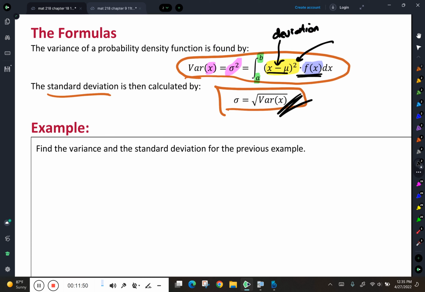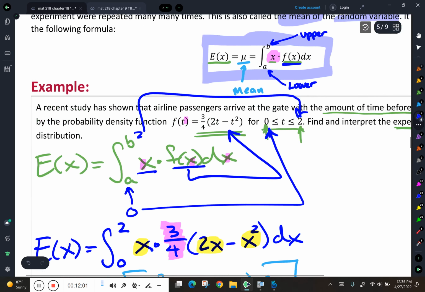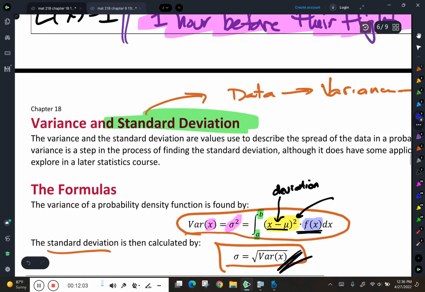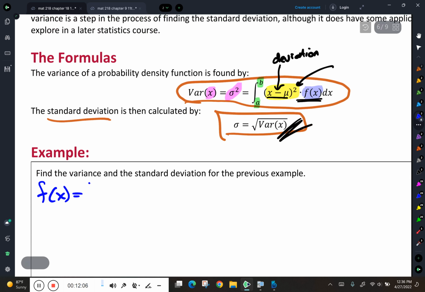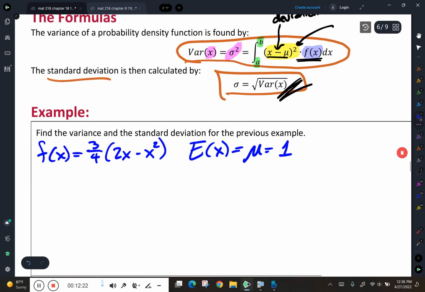Okay. Our previous example, if you remember, gave us a random variable x and a probability model of, I want to make sure I get it right, I believe it was 3/4 times 2x minus x squared, so it was 3/4 times the quantity 2x minus x squared. And we found already that the expected value, which is the mean, is exactly 1. And now I'm going to use that information right here.